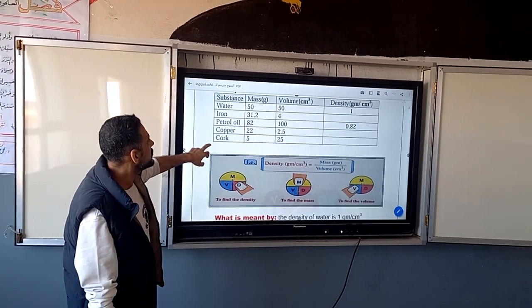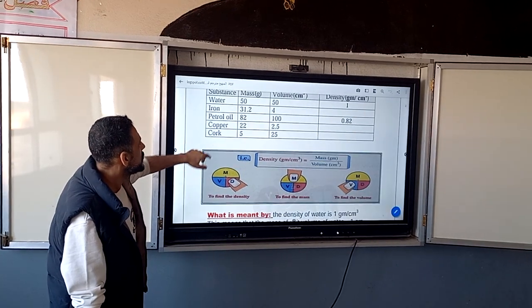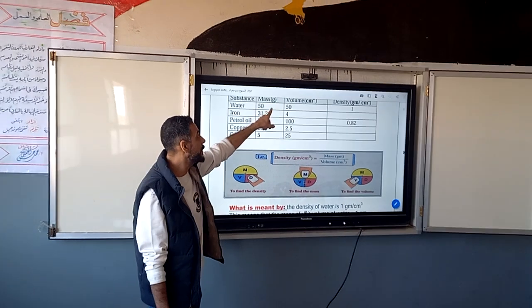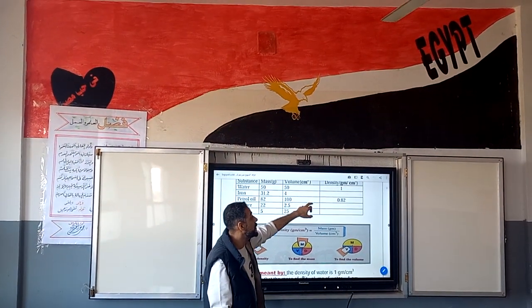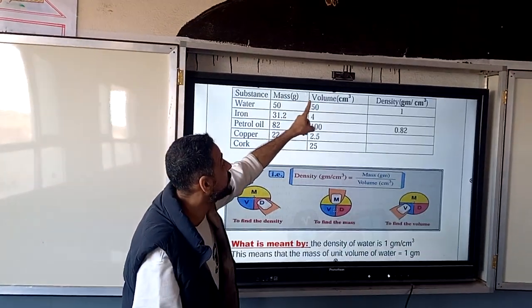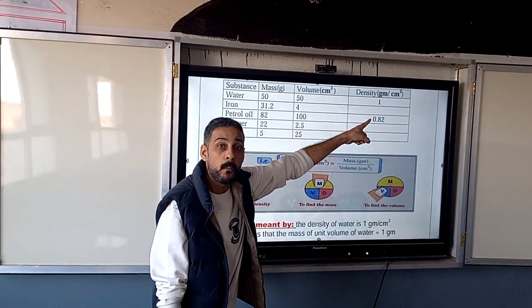This exercise talks about density: how can we measure it? The substance is water. Mass is 50 gram. Volume is 50 cubic centimeter. So density is equal to mass divided by volume. 50 over 50 is equal to 1.